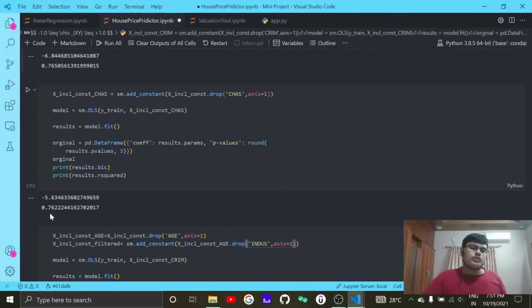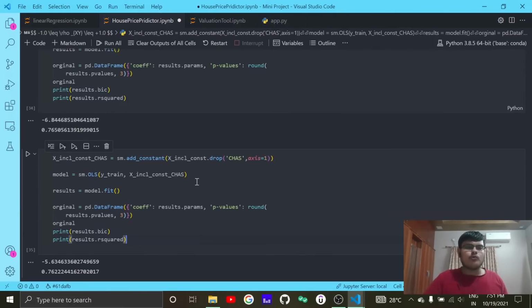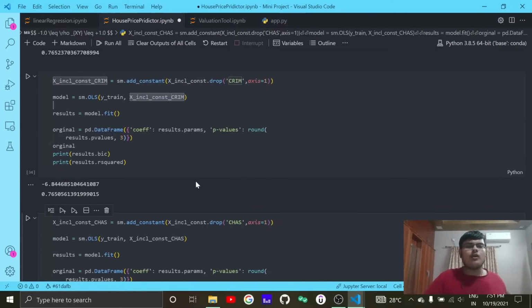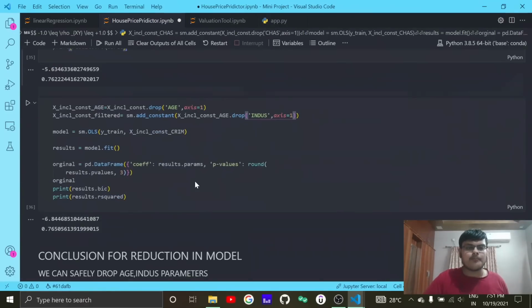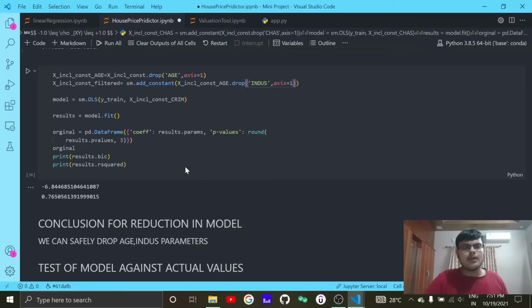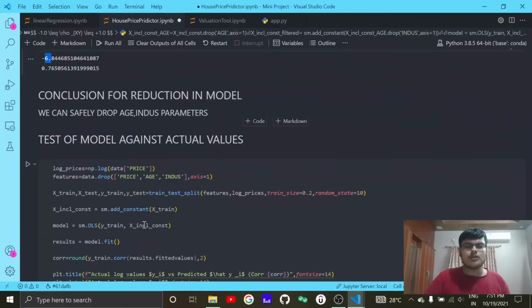Chaz: you remove Chaz and you get minus 5.63. So you don't want to remove Chaz, because Chaz has a higher value compared to the other two values. So you don't remove Chaz. And then finally, after removing age and indus both, you get a Bayesian information criterion of minus 6.8 and an efficiency of 0.765 still preserved. So we can safely remove the age and indus parameters.